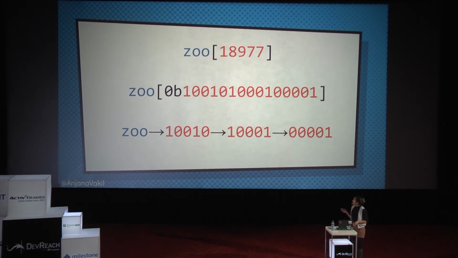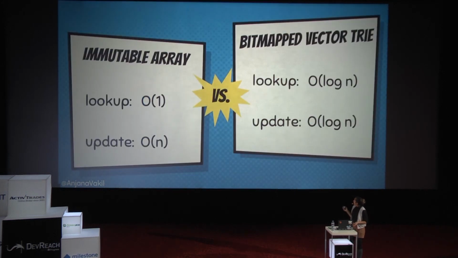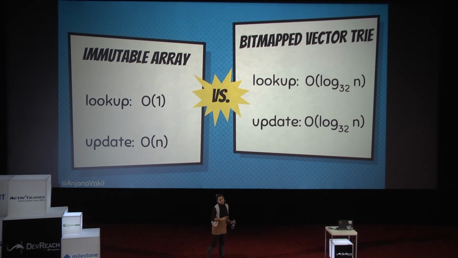So now we go back to our discussion that we were having before about the time complexity. And okay, yes, lookups and updates to these type of trees are logarithmic. They're trees. There's no way around it. However, the base of that logarithm we can make so big that this number is going to be, for all practical purposes, really small.